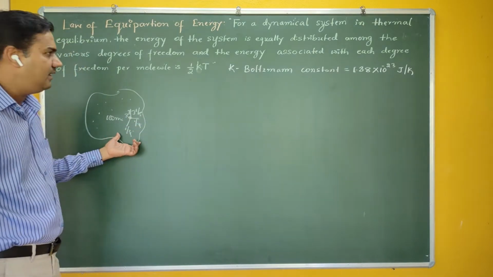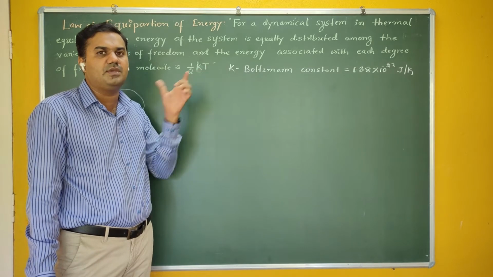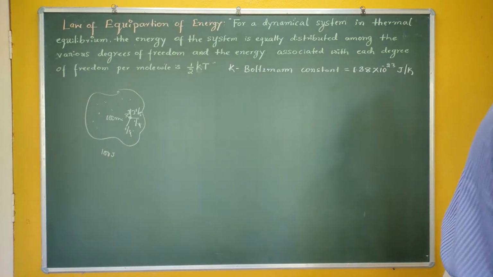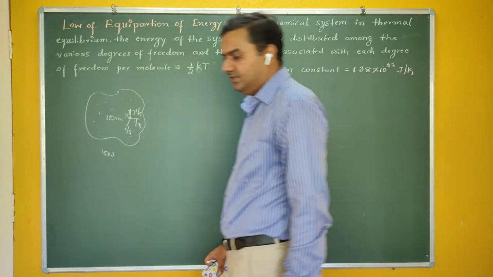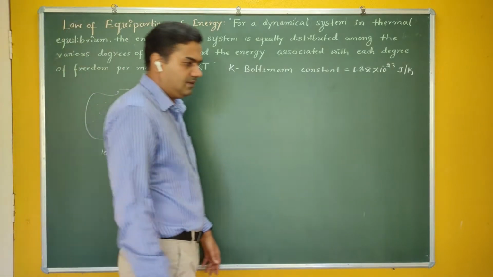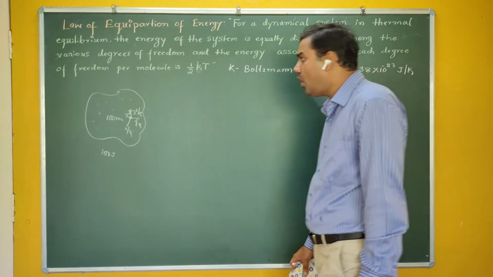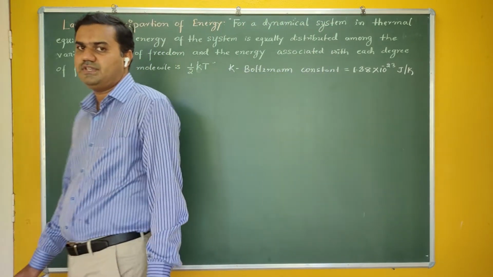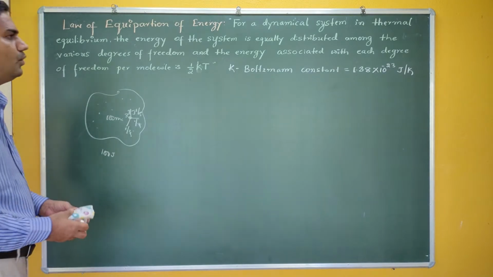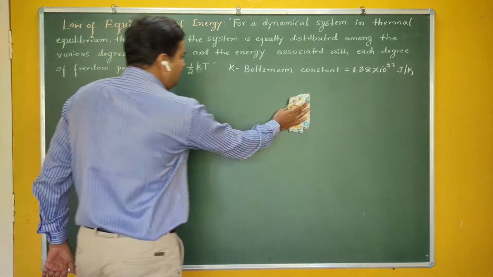Now, I have taken some data here, but exactly the value of energy in each degree of freedom is given by half kT, where k is the Boltzmann constant. These are the pioneer scientists in thermodynamics and statistical physics, like Maxwell, and the second main person is Boltzmann. So that value of k is taken as the Boltzmann constant.